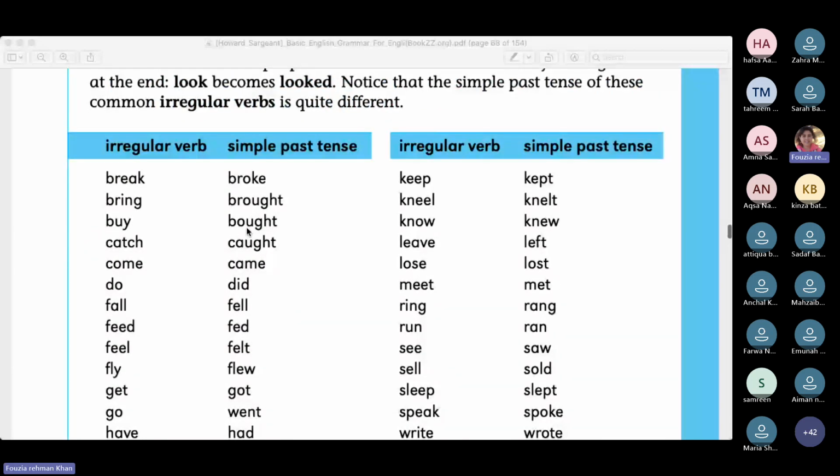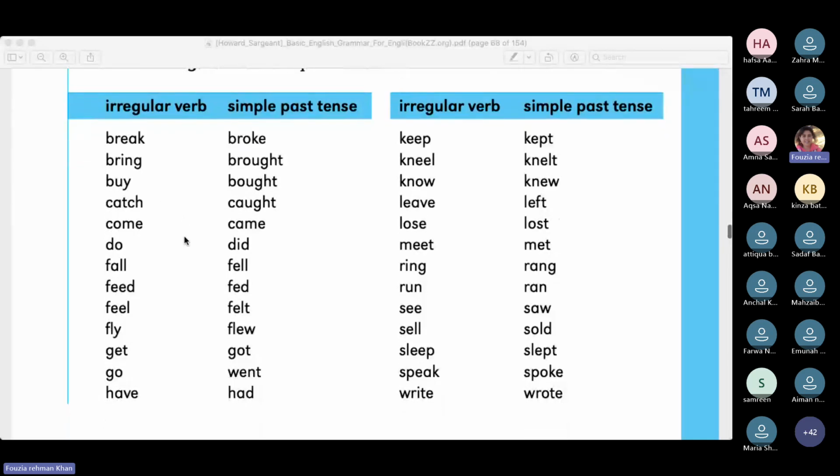Break, broke, bring, brought, buy, bought, catch, caught, come, came, do, did, fall, fell, feed, fed, feel, felt, fly, flew, get, got, go, went, have, had, keep, kept, kneel, knelt, know, knew, leave, left, lose, lost, meet, met, ring, rang, run, ran, see, saw, sell, sold, sleep, slept, speak, spoke, write, wrote.